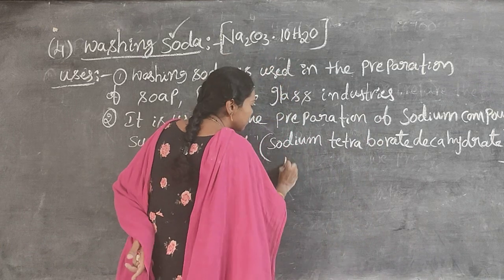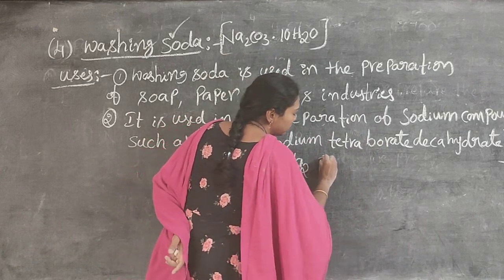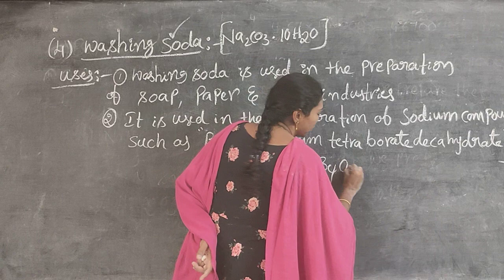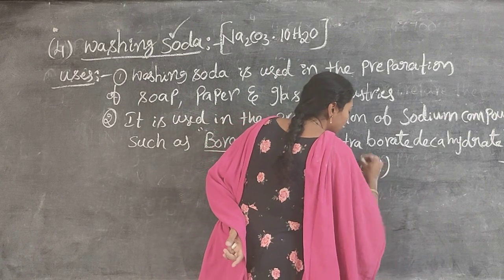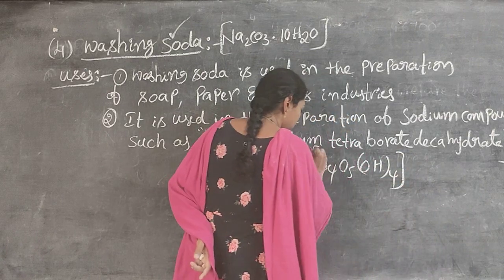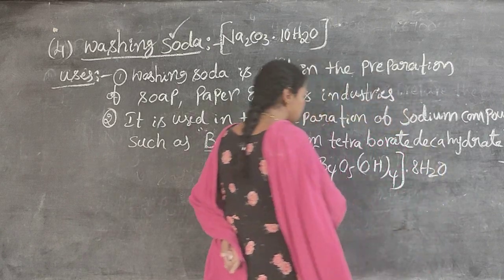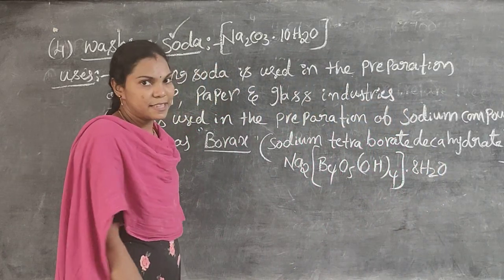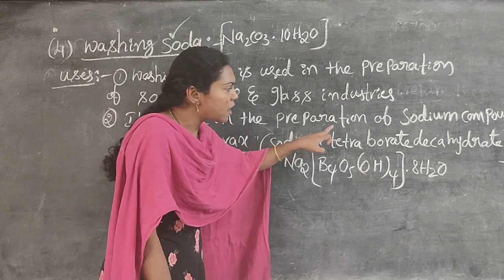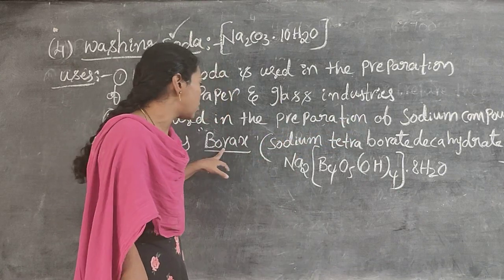I'll write the formula also here. Na2B4O5(OH)4 8H2O. 8 water molecules are present in the borax. Sodium tetraborate decahydrate is also known as borax.